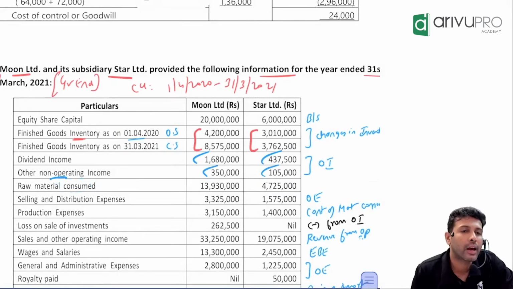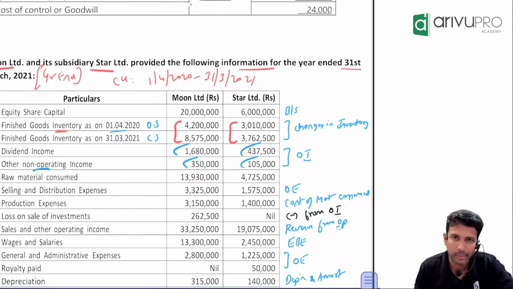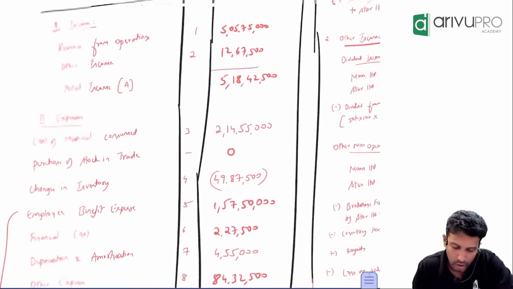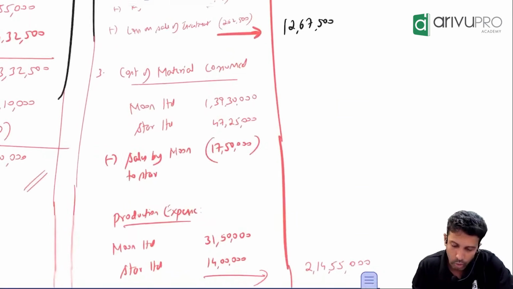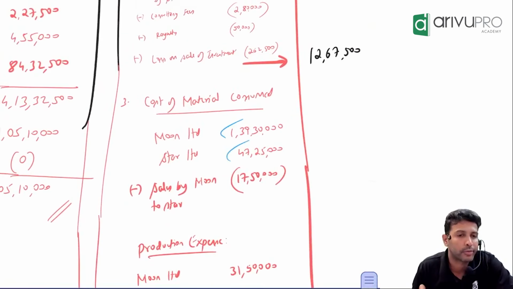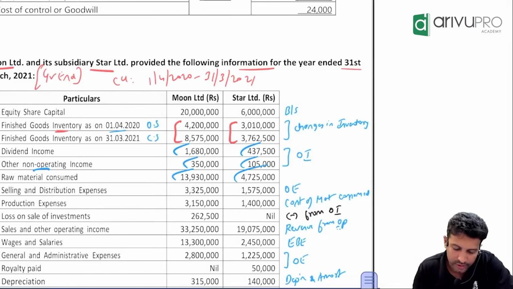Raw material consumed. Where will it come? For raw material consumed, there is a separate category called cost of raw material consumed. Take that. 1 crore 39 lakh 30,000 and 47 lakh 25,000. Check, I've taken it. For cost of raw material consumed, I prepared note number 3. Under note number 3, same number, added. Just adding these two. Other things we'll see later.